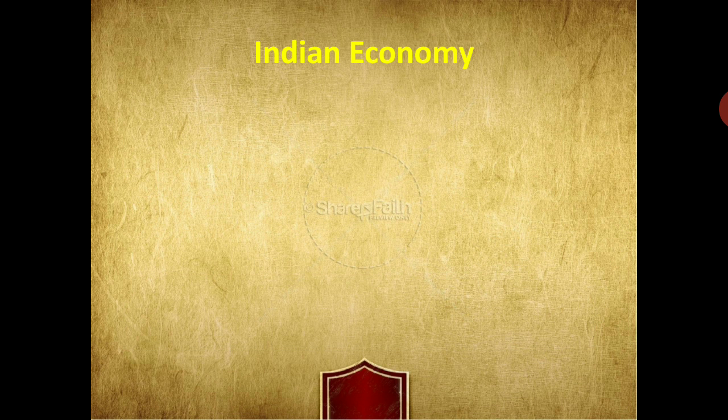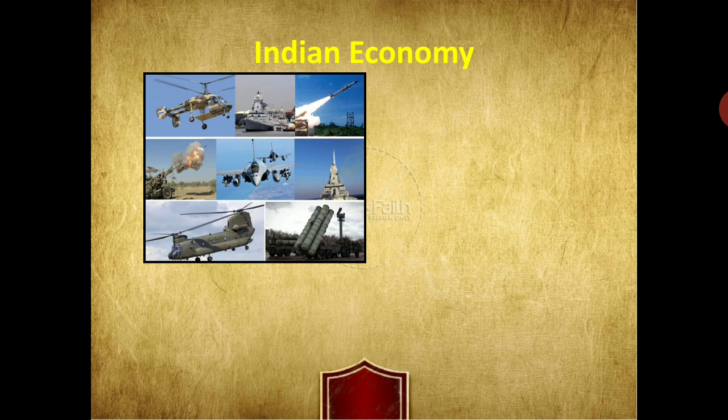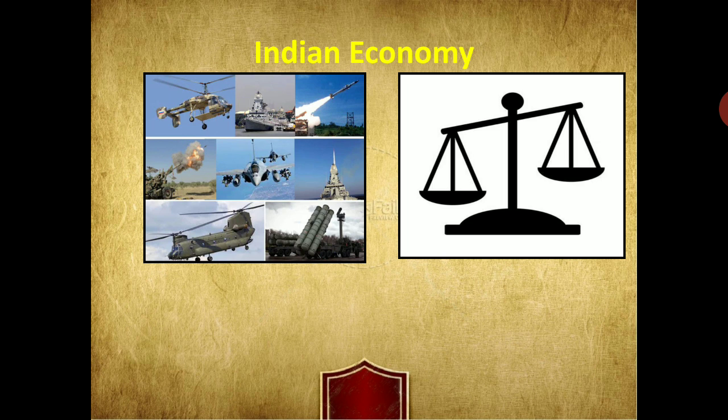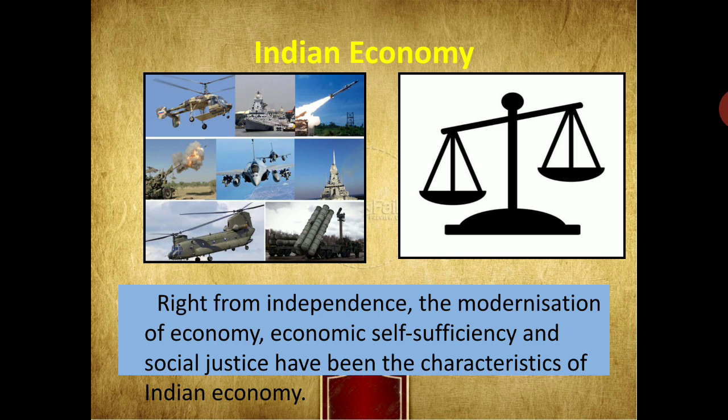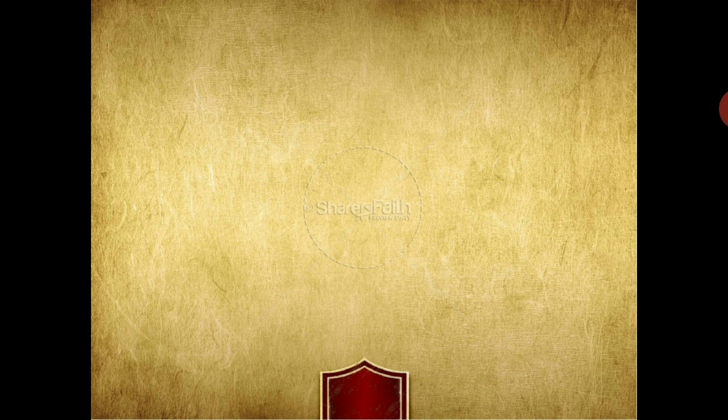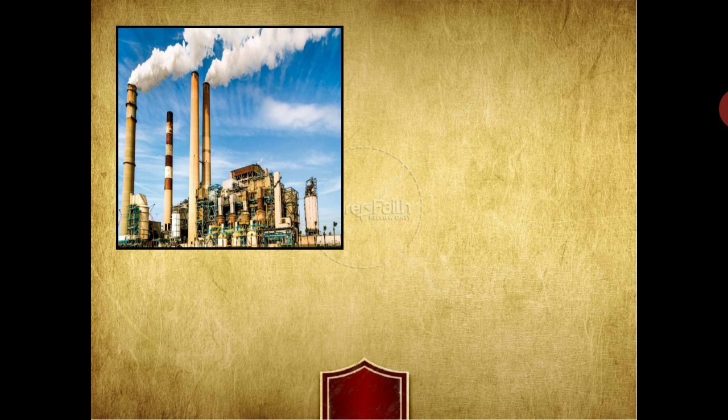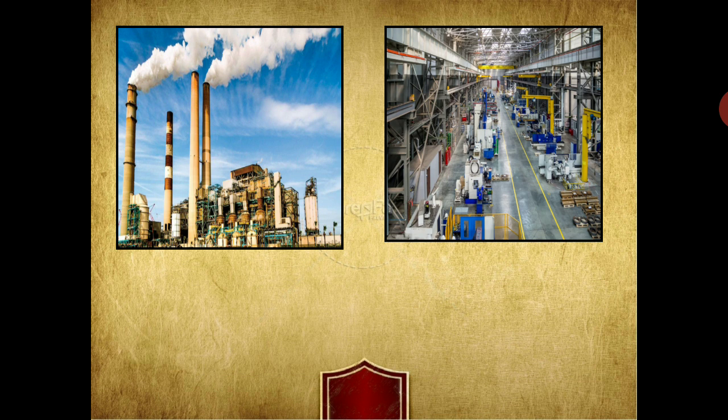Now, when we talk about the Indian economy, from the time of independence, the modernization of the economy, economic self-sufficiency, and social justice have been the characteristics of the Indian economy. India wanted to acquire modernity and self-reliance by establishing industries.